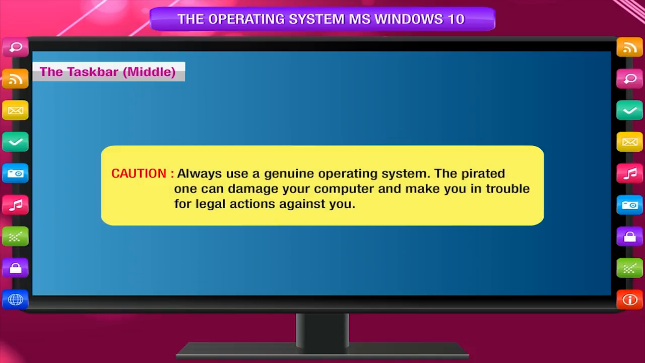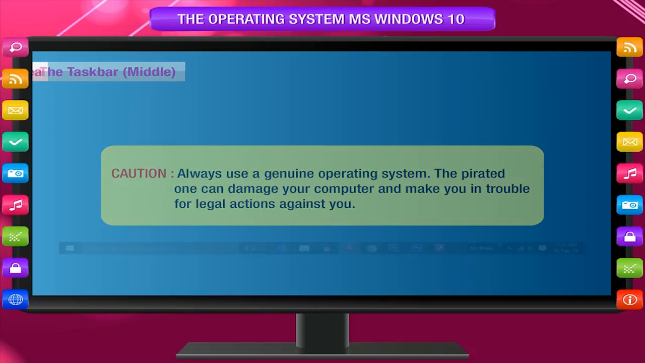Caution: always use a genuine operating system. A pirated one can damage your computer and get you in trouble for legal actions against you.